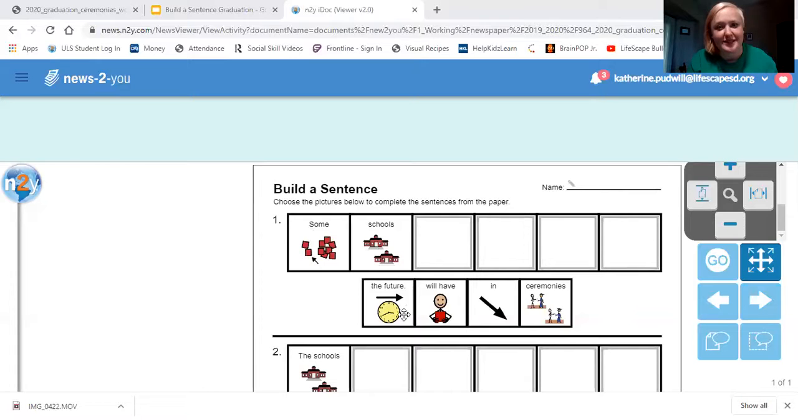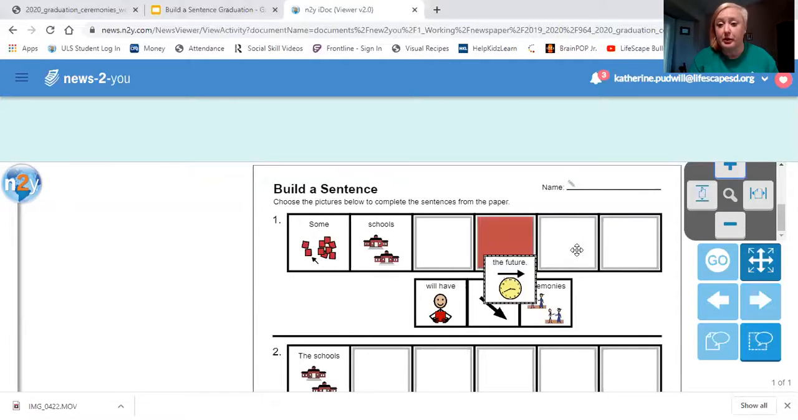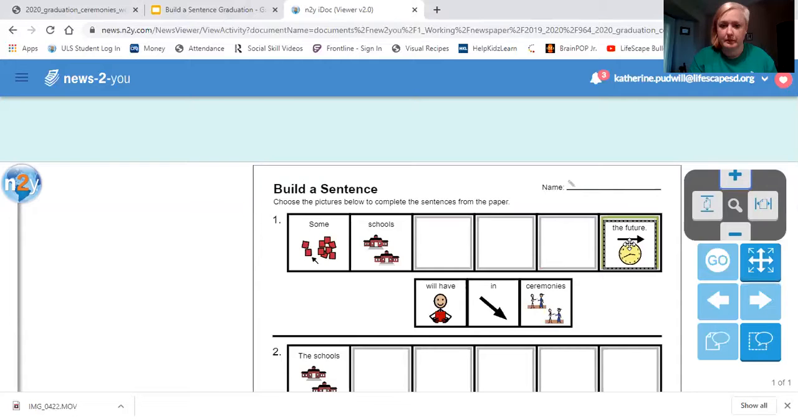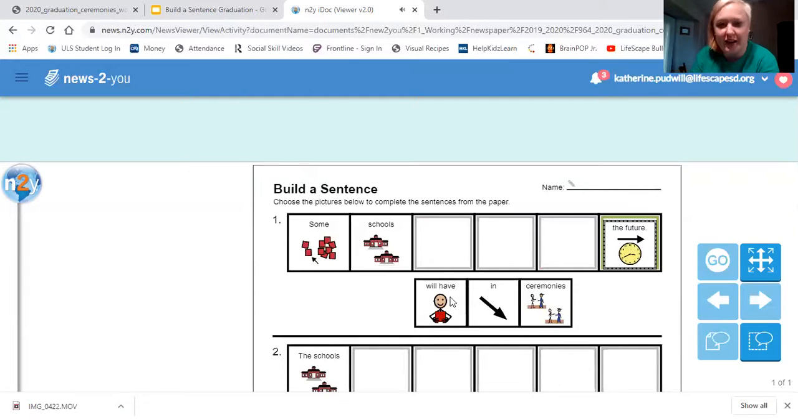So our first words are the future. You can see a period there, so we know that comes at the end of the sentence. Remember, we go left to right. We start on the left side of the page and we go across and we end here. So we know we're going to end with a period. So we know the future will be the last word of our sentence. So I'm going to put it up there right now because that'll help us. Some schools and the future. So we know we got that right.